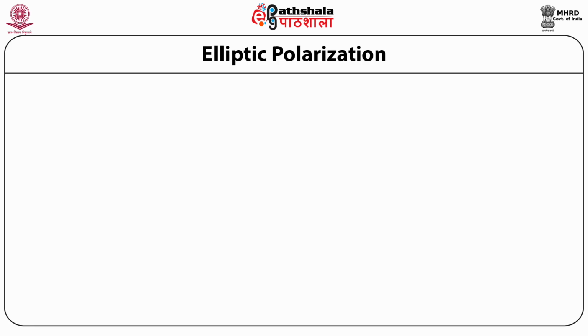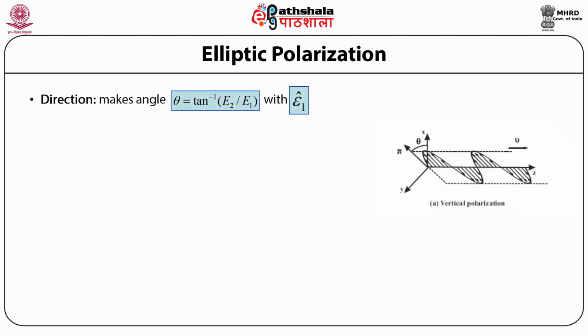That is, the first linearly polarized direction, denoted by epsilon subscript 1 cap, is given by, if the angle is theta, then theta is equal to tan inverse of the electric field amplitude E2 divided by the electric field amplitude E1, where these two amplitudes denote the electric fields along the two linearly independent polarized directions.